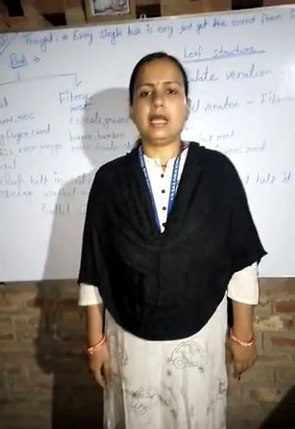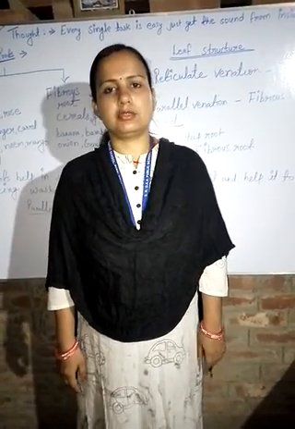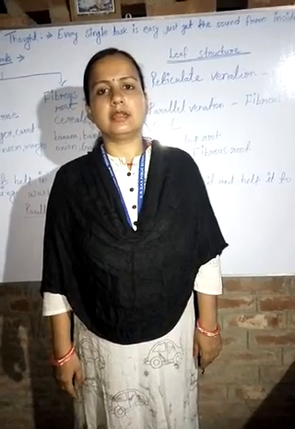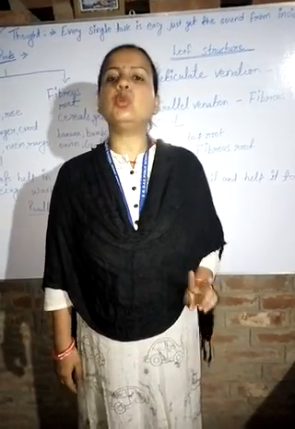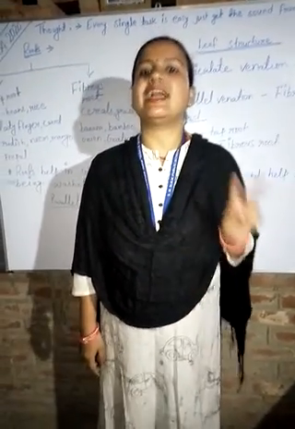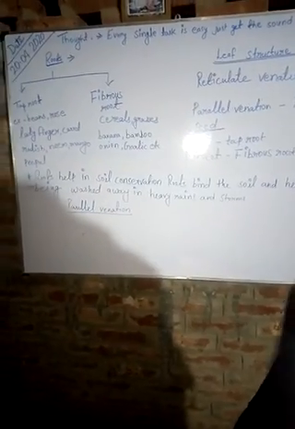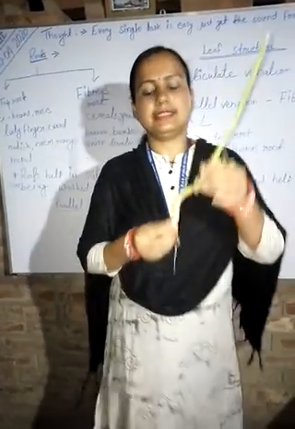But if I am talking about types of roots, then you have to study about 2 types of root. So in this session we will discuss about 2 types of root. One is taproot. Now I am showing you. One is taproot.